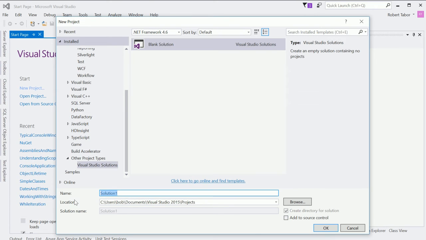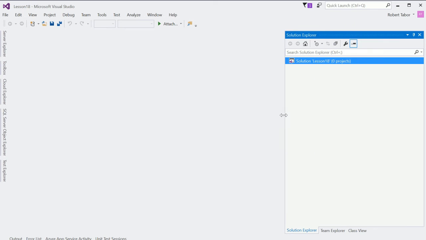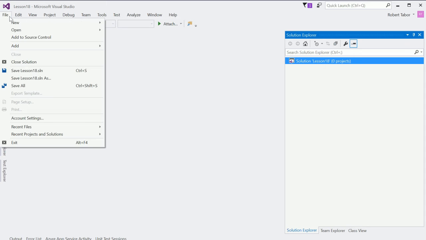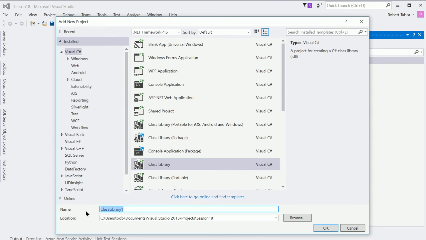It should be available to you. And we're going to call this Lesson 18. So the solution's name will be Lesson 18, but what we're going to do is add projects to this solution. So the first project that I'm going to add, and there's a number of ways to do this, I could add new project, file, add new project, and then we're going to choose the class library.